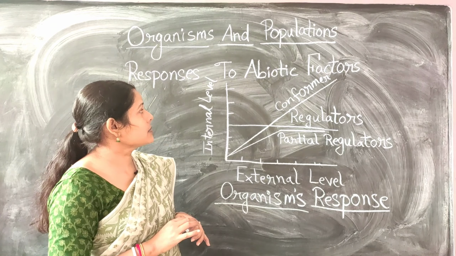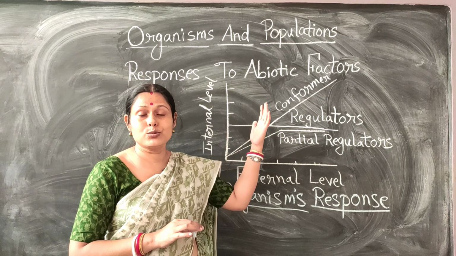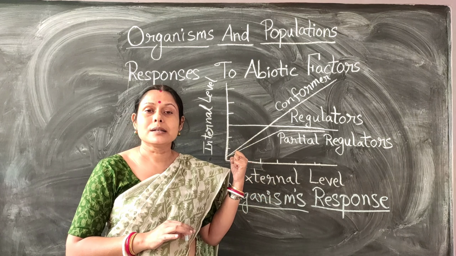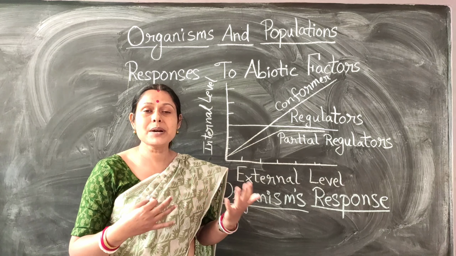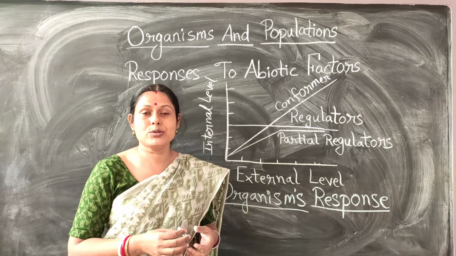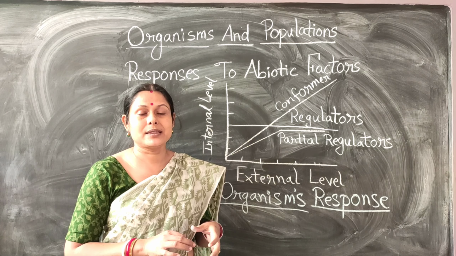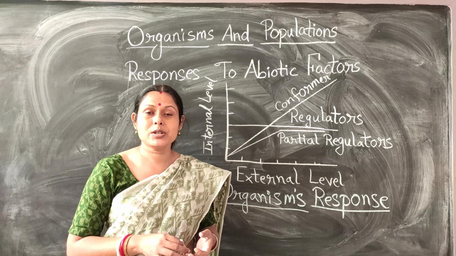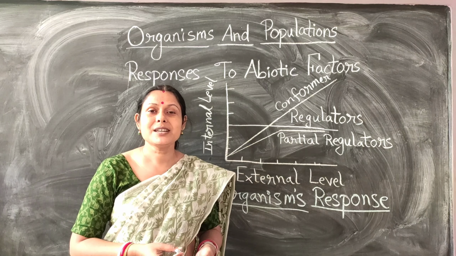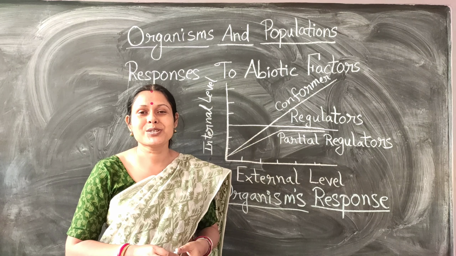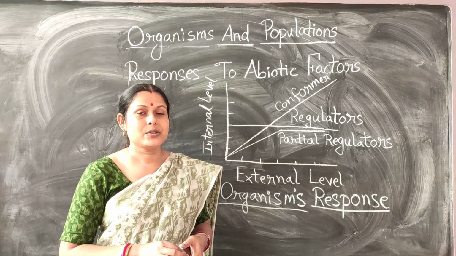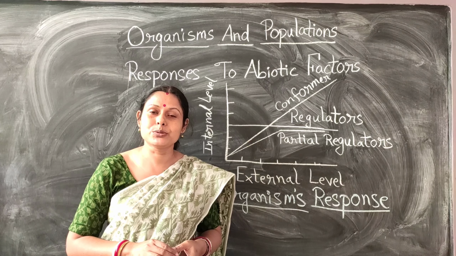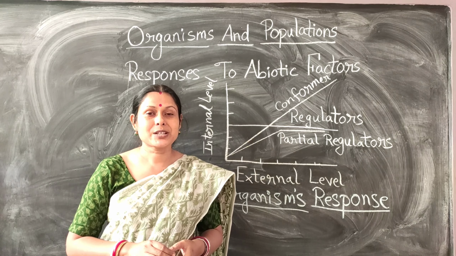So today we discussed how organisms, according to the various abiotic factors available in the environment, can regulate themselves or maximize their body utility, the enzyme utility, so that their metabolism is proper and they can survive better in the environment, by means of regulating their body, suspending, migrating, or certain adaptations. So this is all about this small topic which I have discussed with you today. I hope you have understood the topic well, and also you will go through this topic from your NCERT book. That's all for today's class.